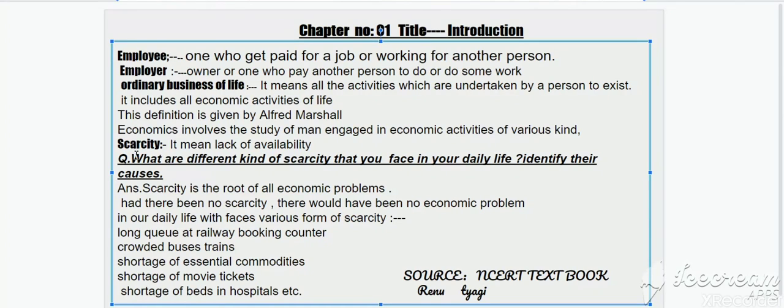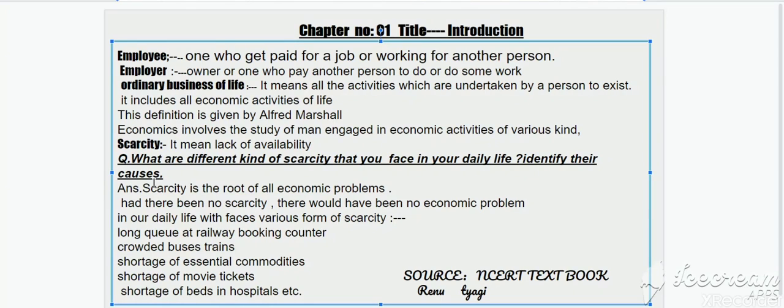Now scarcity. Children, scarcity means lack of availability, means shortage of a good is scarcity, or you can say shortage of supply in relation to demand. So scarcity means lack of availability. Next question is, what are different kinds of scarcity that you face in your daily life?